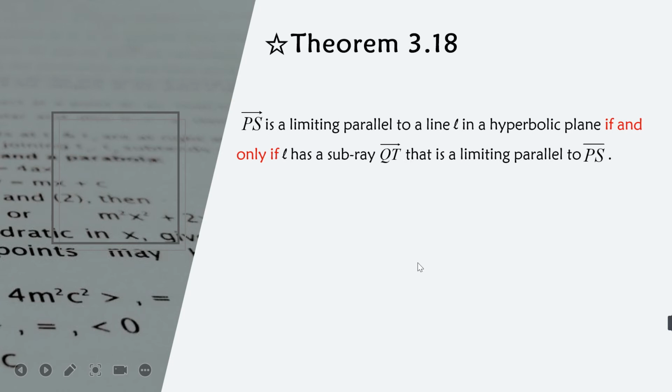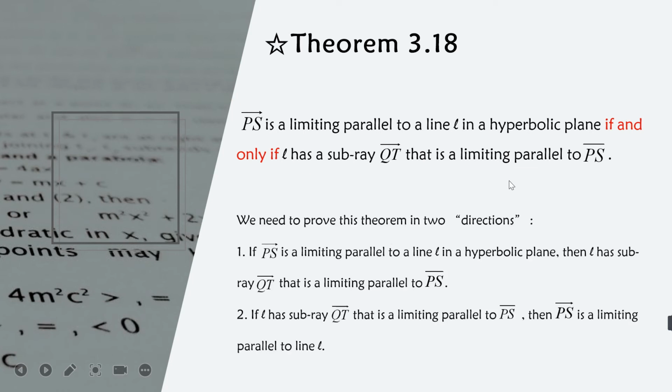Next, theorem 318. PS is a limiting parallel to a line L in a hyperbolic plane if and only if L has a subray QT that is a limiting parallel to PS. Also, there is an if and only if in this theorem, so we have to prove it in two directions.